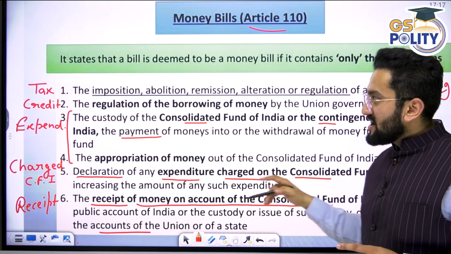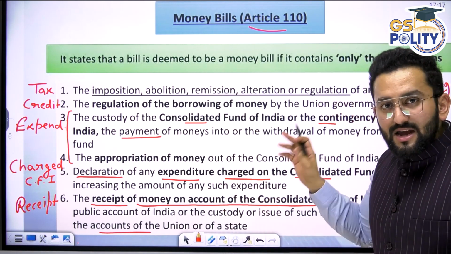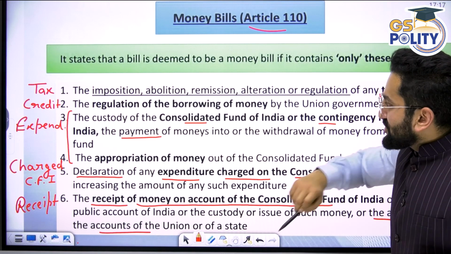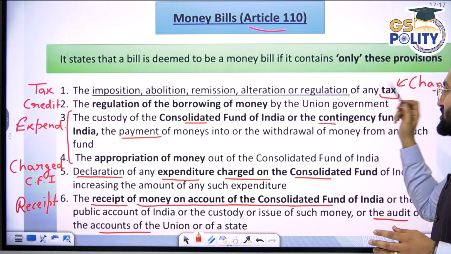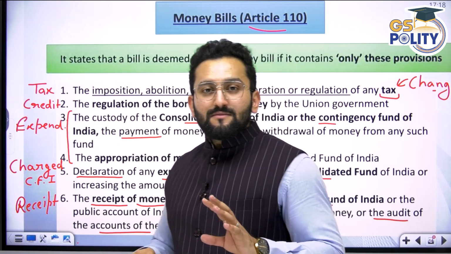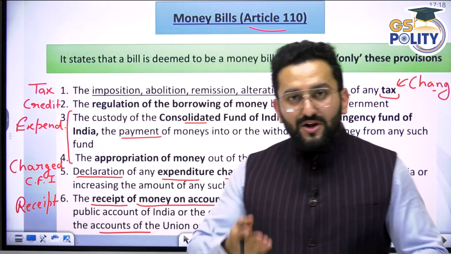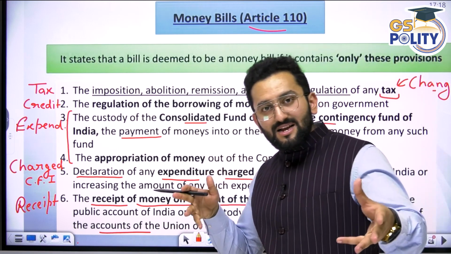So, what are the conditions? Any bill which is talking about imposition, abolition, remission, alteration, or regulation of any tax. This is one condition. Means you are adding some tax, removing some tax, altering some tax, regulating some tax.